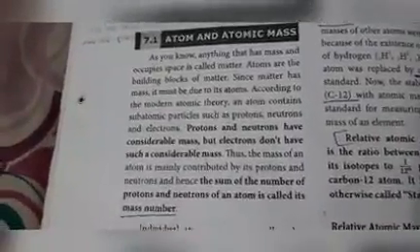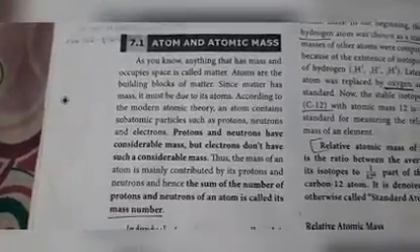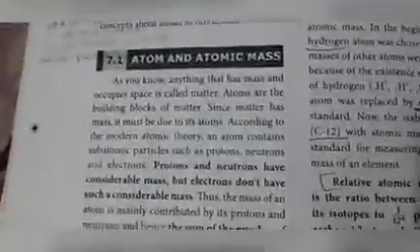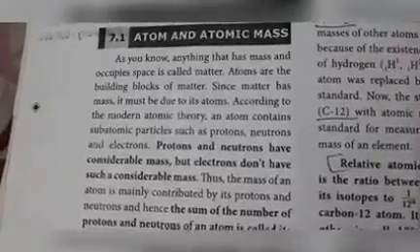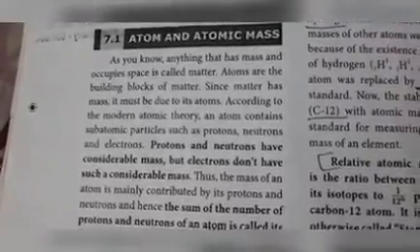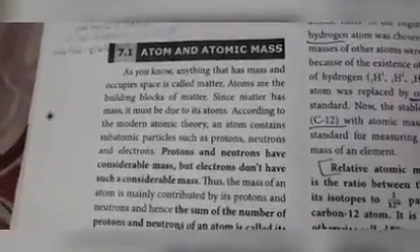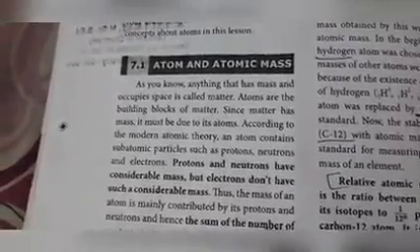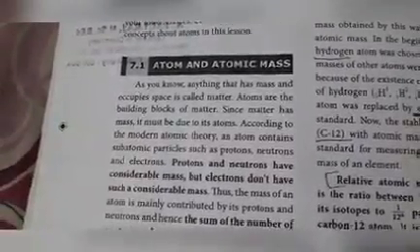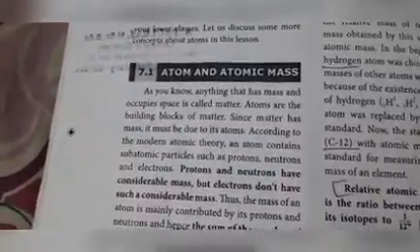Before this point, that is the sum of the number of protons and neutrons of an atom is called the mass number, some explanation is given. As you know, anything that has mass and occupies space is called matter. So in the first line the matter definition is given.